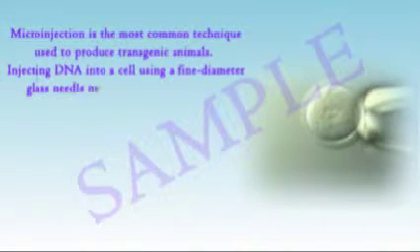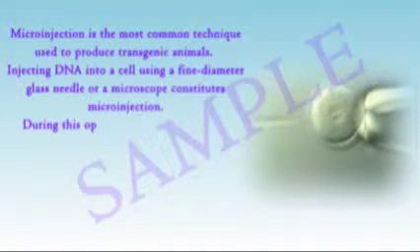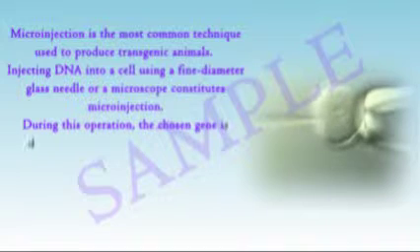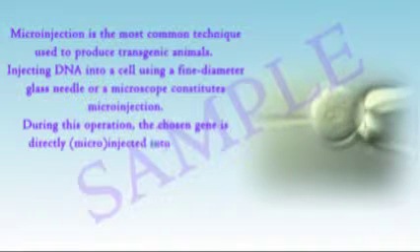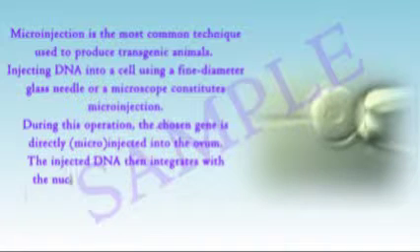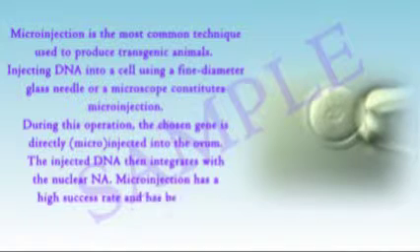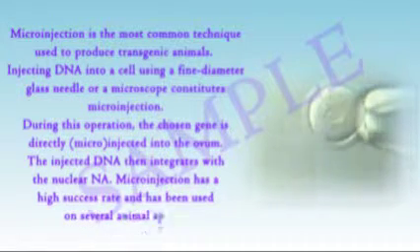Injecting DNA into a cell using a fine diameter glass needle under a microscope constitutes microinjection. During this operation, the chosen gene is directly injected into the ovum. The injected DNA then integrates with the nuclear DNA. Microinjection has a high success rate and has been used on several animal species.